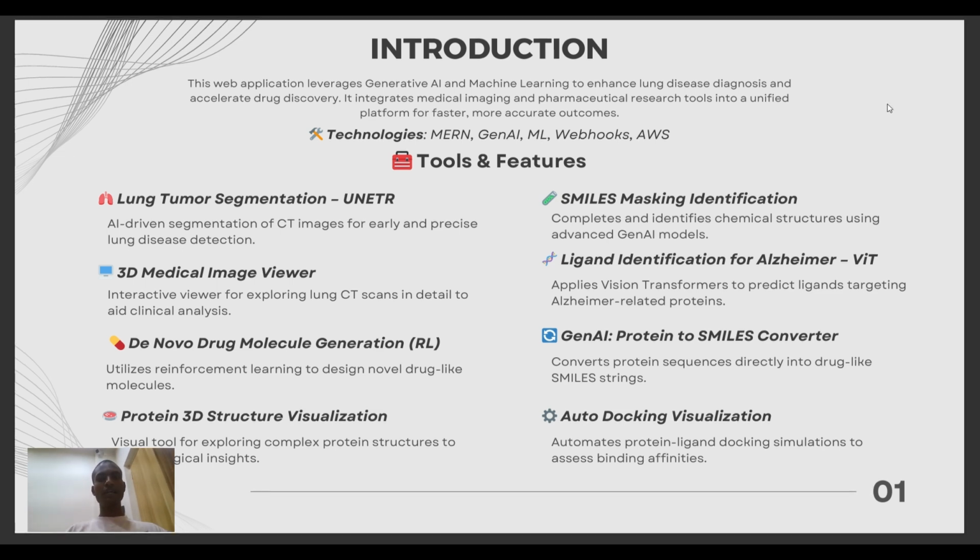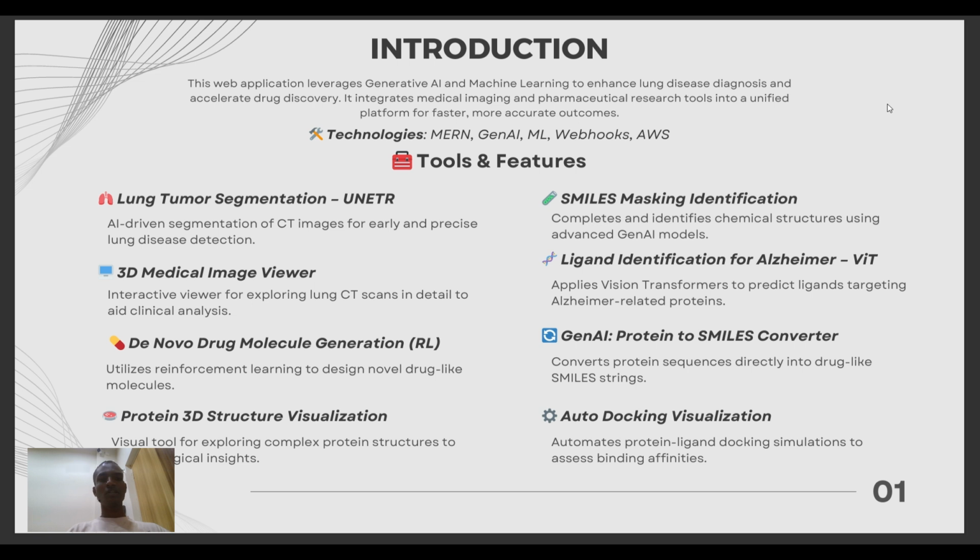The tools we designed and features of this project are lung tumor segmentation using UNETR, an AI-driven segmentation of CT images for early and precise lung tumor detection, and also SMILES masking identification, which identifies chemical structures using advanced GenAI models. Then the 3D medical image viewer, an interactive viewer for exploring lung CT images with detailed clinical analysis, and ligand identification for Alzheimer's using ViT, which applies a vision transformer for predicting ligands targeting Alzheimer's.